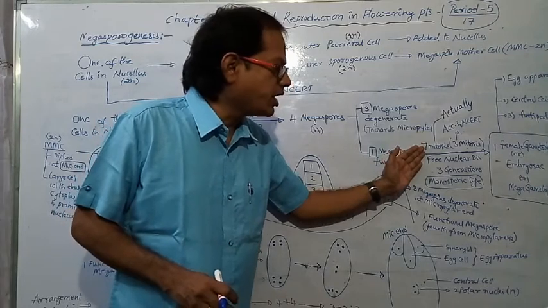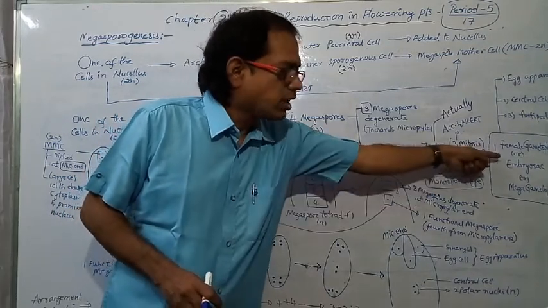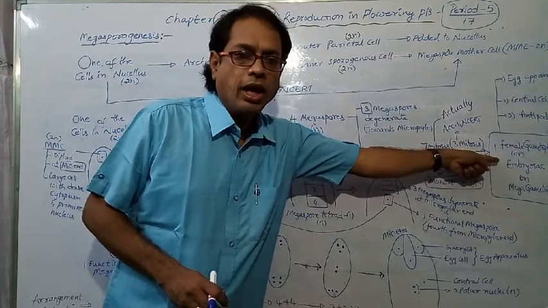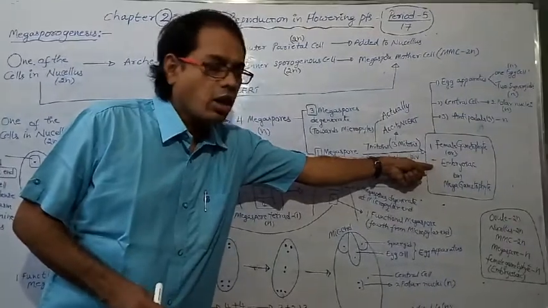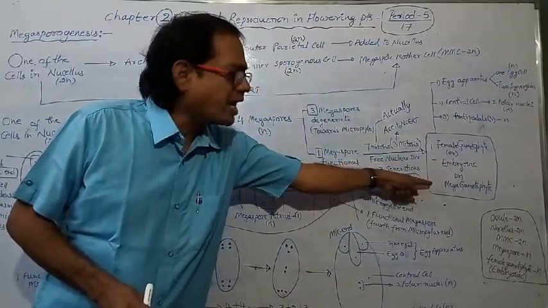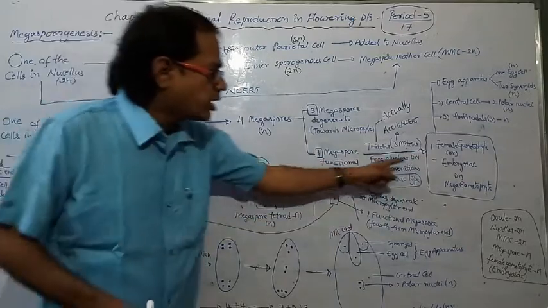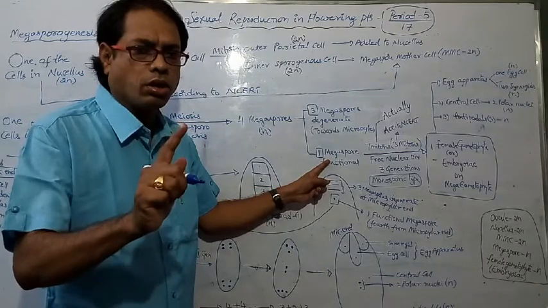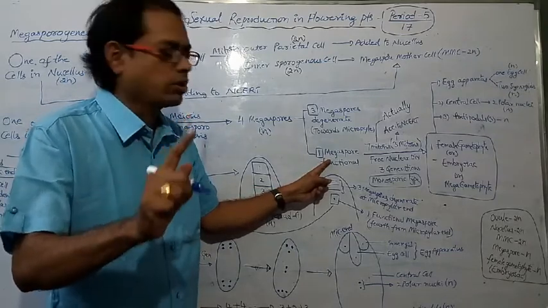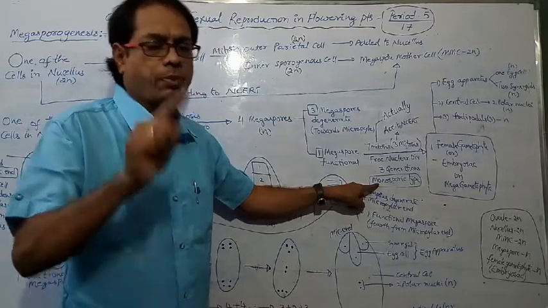That one functional megaspore, by undergoing 7 mitotic divisions in 3 generations, later develops into the female gametophyte, also called the embryo sac, also called the megagametophyte. This embryo sac develops from one functional megaspore. That's why it is also called monosporic development.